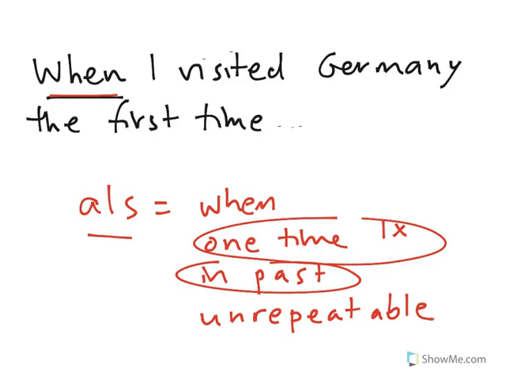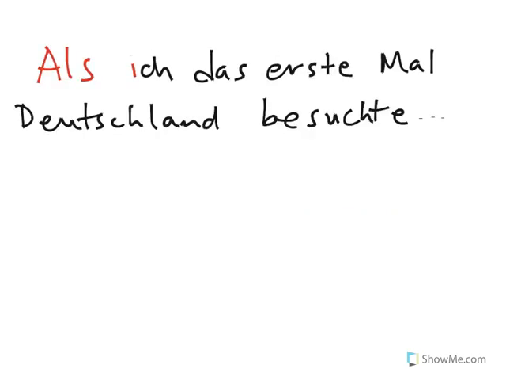And so you can't use wenn, as tempting as that is, just because it sounds like the word in English. Can the event of going to Germany be repeated? Of course. We hope you go to Germany or other German-speaking countries often. But what you're expressing here is that one time in the past you went to Germany for the first time. So how would you say this in German? Als ich das erste Mal Deutschland besuchte.